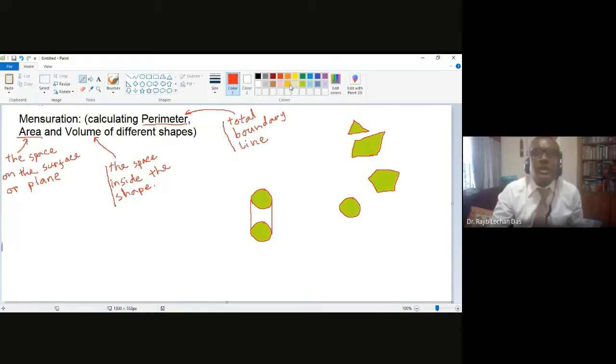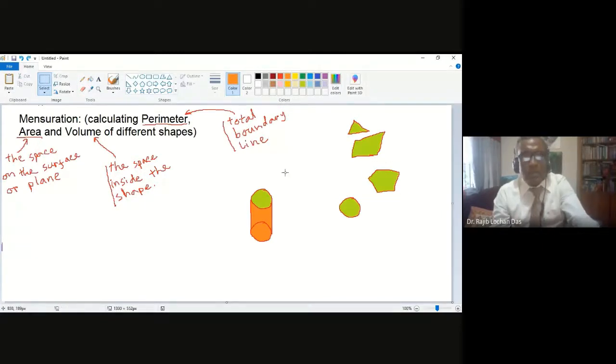So if I now use the orange color inside that 3D shape, that will be the volume. I can make one 3D shape with this figure.